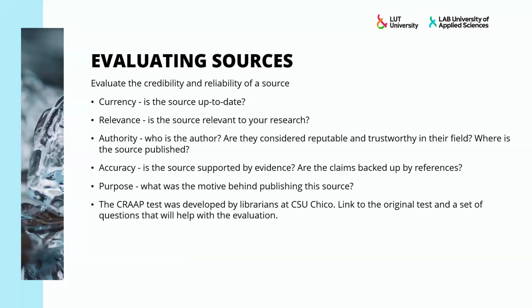When assessing the accuracy of information, see where the information comes from and if it is free of bias. Accuracy increases when the information is based on peer-reviewed research and its sources are clearly visible through references. Finally, it's good to assess the purpose of the information.